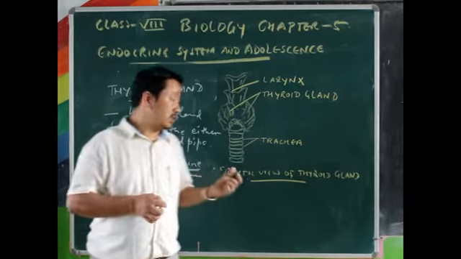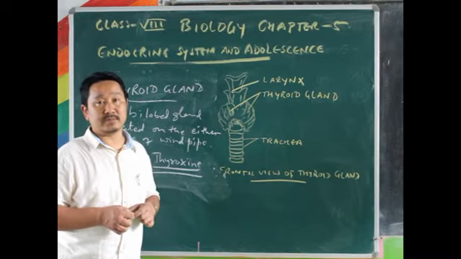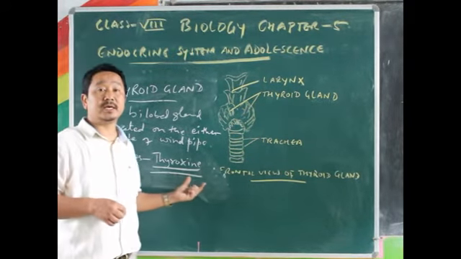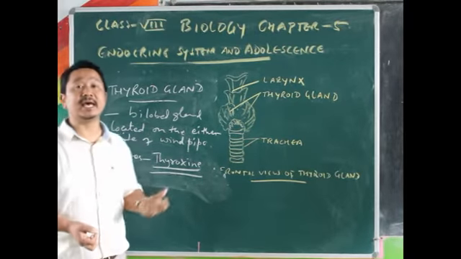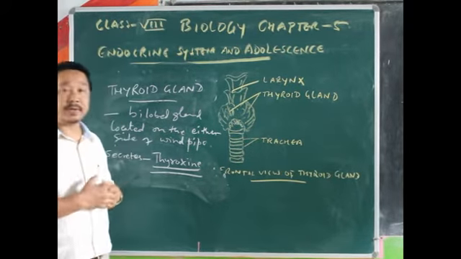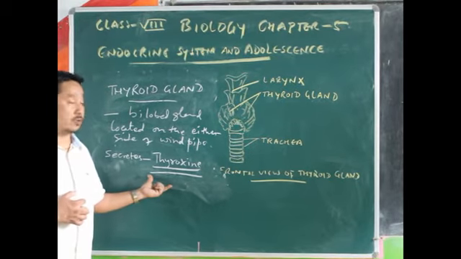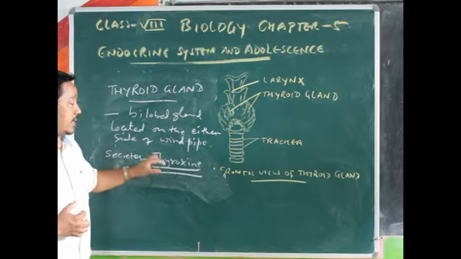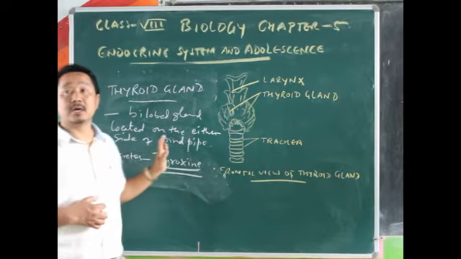By any chance, if the iodine is not there in your diet, problems will be there because the production of this thyroid hormone will be hampered. That means the production of thyroid hormone will be less in your system, and consequently there will be a lot of ailments, a lot of problems. So this is an iodine based protein or iodine containing hormone.